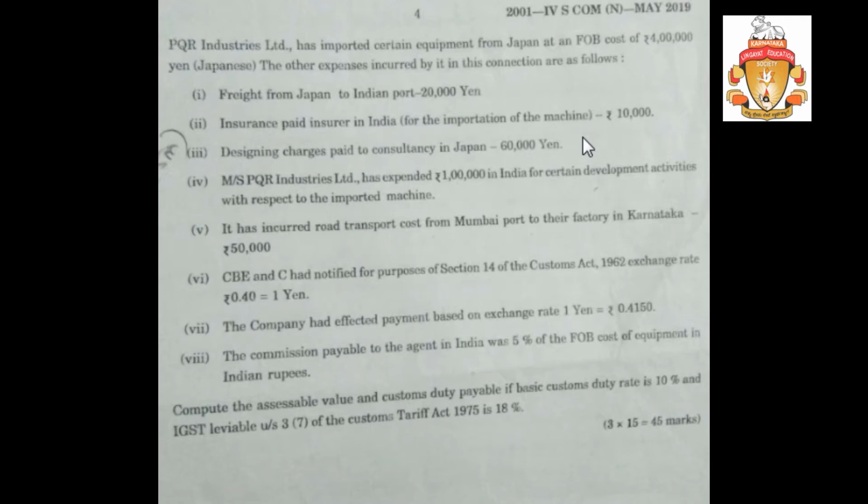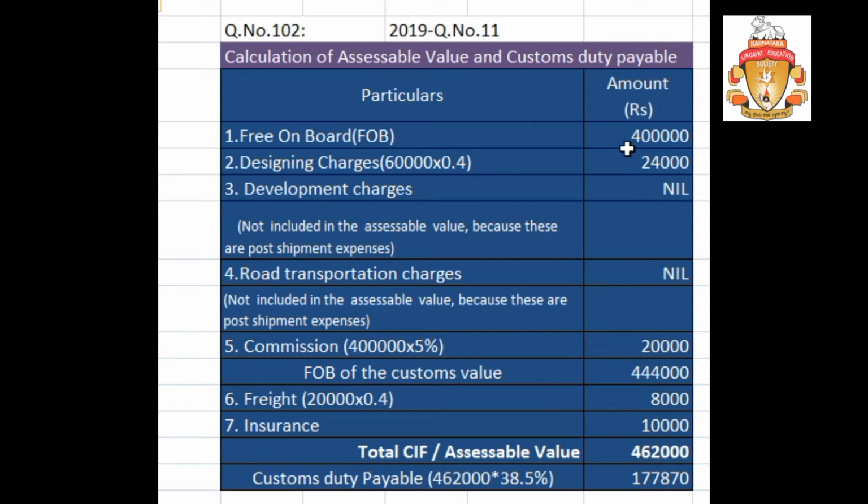Solution of question paper 2019, question number 11. PQR Industries Limited has imported certain equipment from Japan at an FOB cost of rupees 4 lakh. How much FOB cost is there? FOB cost is rupees 4 lakh.